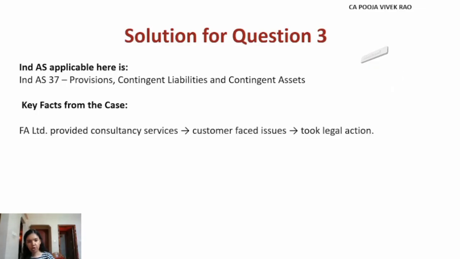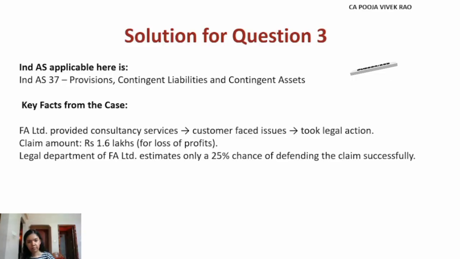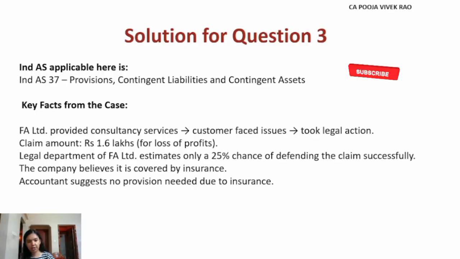The claim amount is rupees 1.6 lakh for loss of profits. The legal department of FA Limited estimates only a 25% chance of defending the claim successfully. The company believes it's covered by insurance. Hence, the accountant suggests no provision is needed due to the insurance.